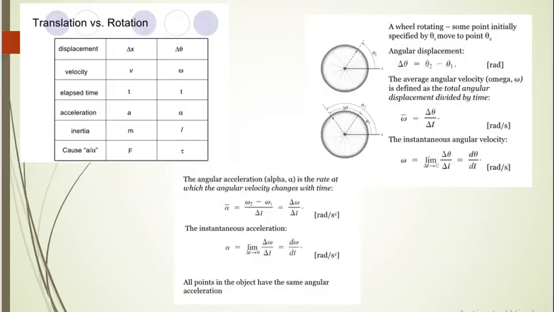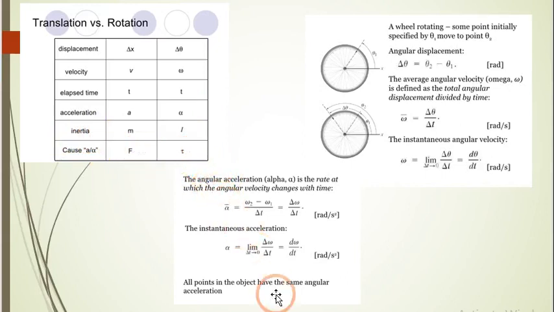Fine. Now look at here, translational versus rotational quantity. Here we consider displacement as delta x, in rotational it's delta theta, velocity is v, here in rotational it's omega, time period both t, acceleration here we consider as a, and here it's alpha, and these both are like next points, that is inertia m and capital I, and a upon alpha is F and tau, that is force and torque.